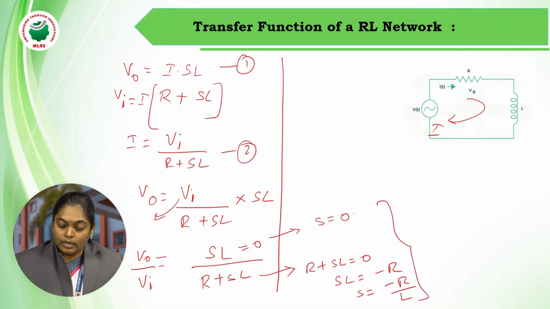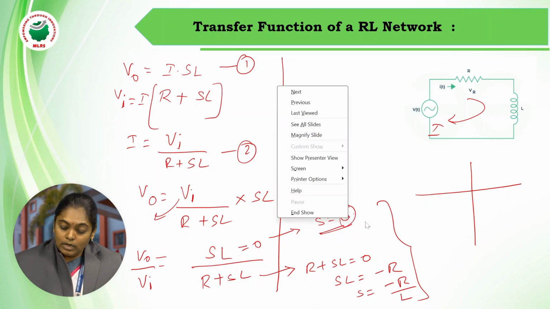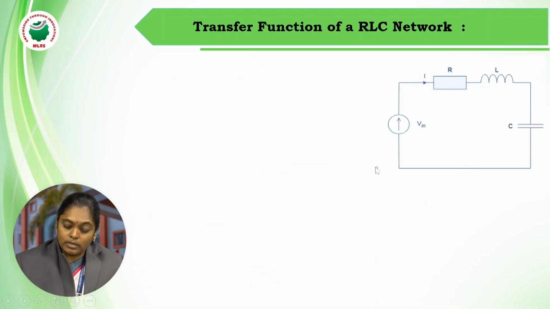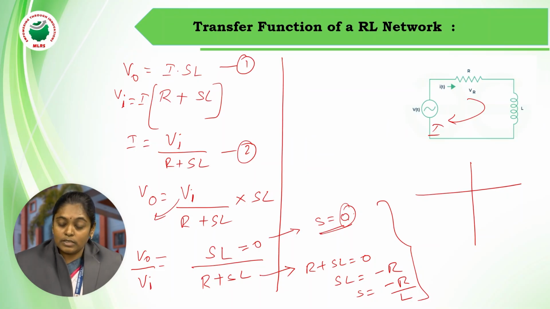This indicates that the pole-zero plot consists of a zero, and where is the zero present? At the origin, and zeros are represented with a circle. So a zero is present at the origin, and the other pole is located at minus R by L. So this is the pole-zero plot for an RL network.